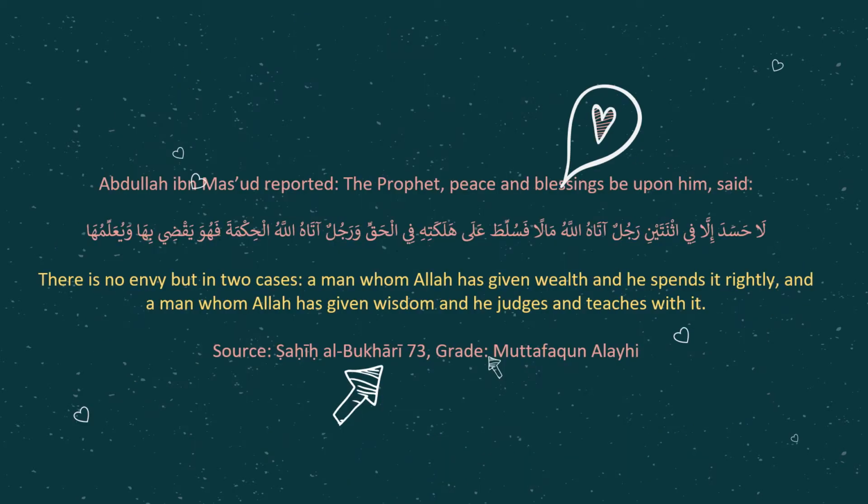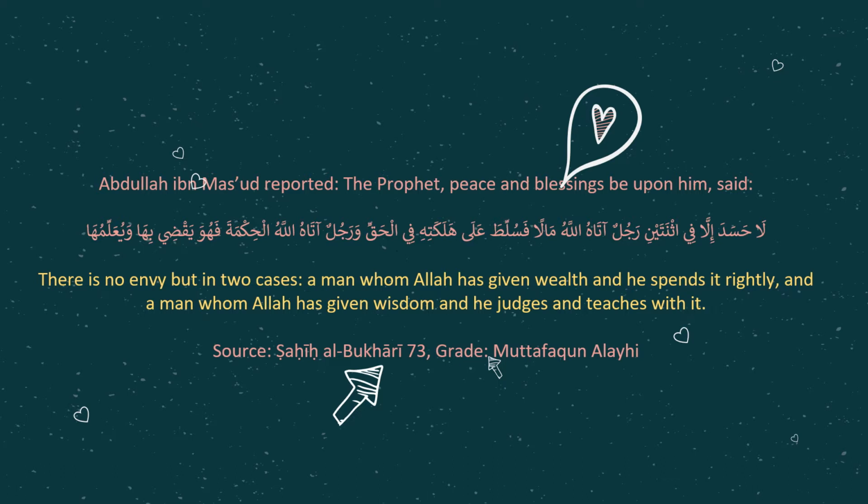Okay, as usual, let's have a look at this hadith. Abdullah ibn Mas'ud reported, the Prophet ﷺ said, there is no envy but in two cases: a man whom Allah has given wealth and he spends it rightly, and a man whom Allah has given wisdom and he judges and teaches with it. Source: Sahih al-Bukhari.